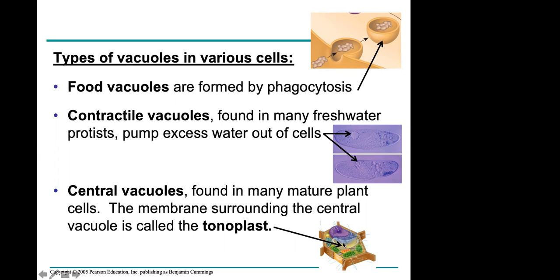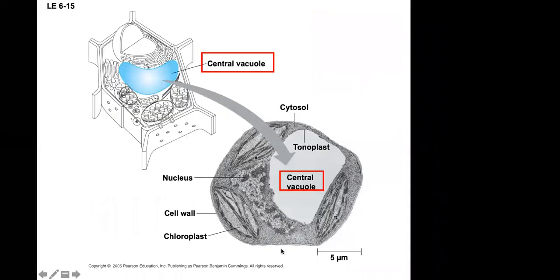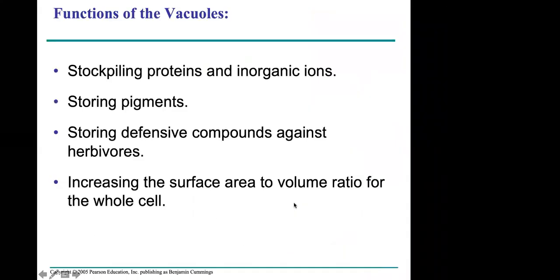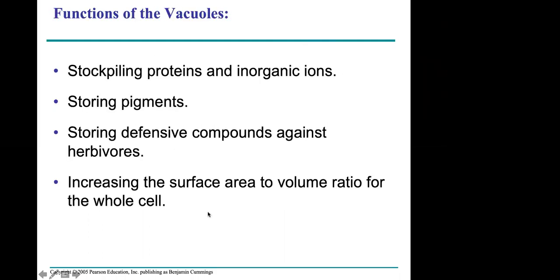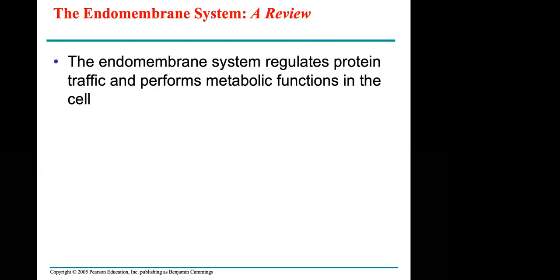This is called tonoplast. This is again a vacuole or vesicle. Functions of vacuoles: stockpiling of proteins, ions, pigments, defensive compounds, and also increasing the surface area to volume ratio for a mature plant cell.